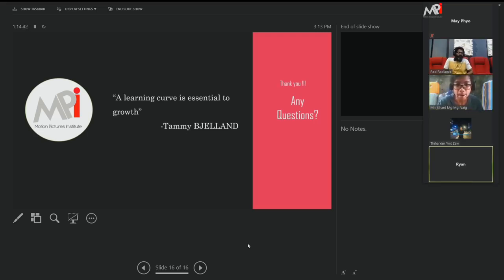What is another software? Mocha Pro and Silhouette software. These two are for roto, they are used in all the VFX field? Thanks, sir. Okay.